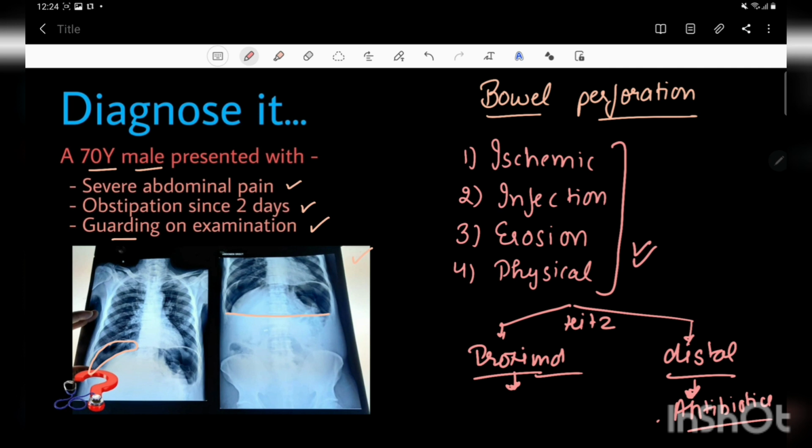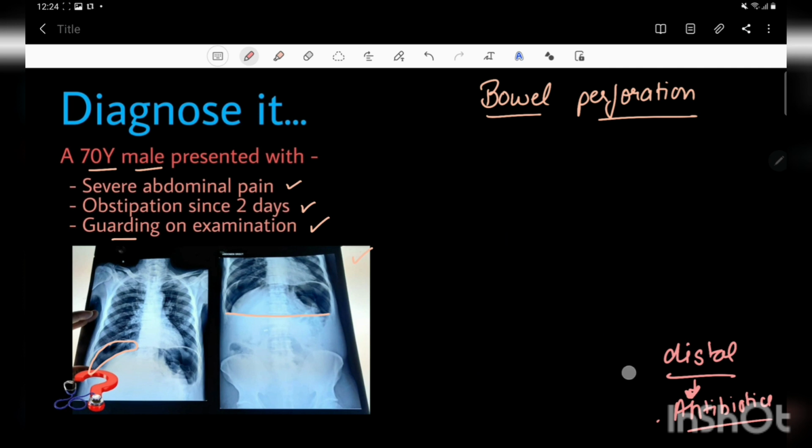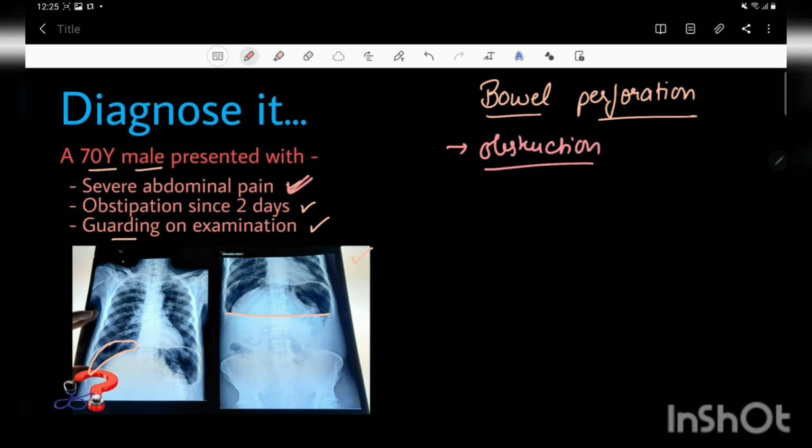Now let's discuss how the patient with bowel perforation presents to us. One is the presence of abdominal pain, which is quite consistent in all cases of bowel perforation. There is an interesting thing about abdominal pain: if it is occurring due to obstruction of the bowel, then just before or at the time the bowel gets perforated, and before any bowel content is released into the peritoneum, there is relief from the pain due to decompression of the proximal part.